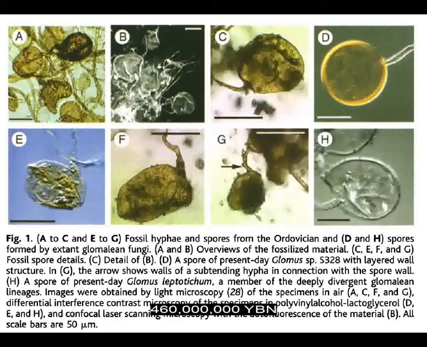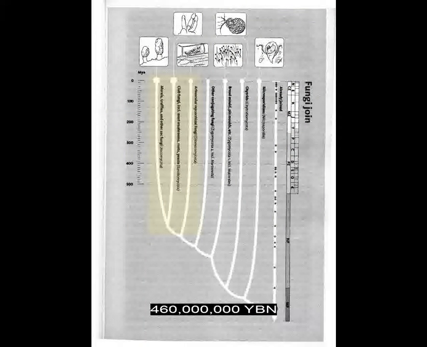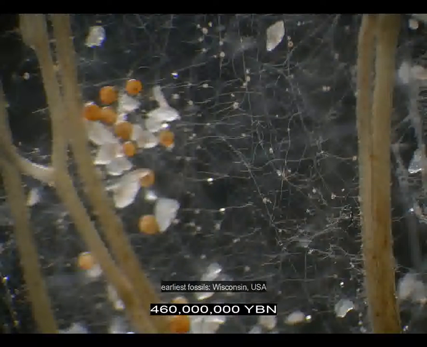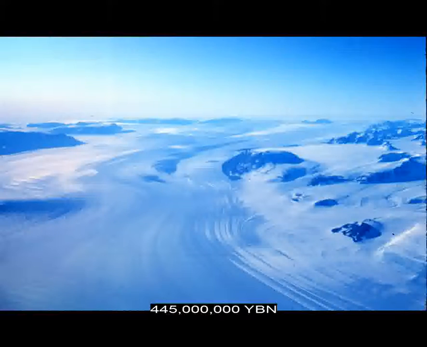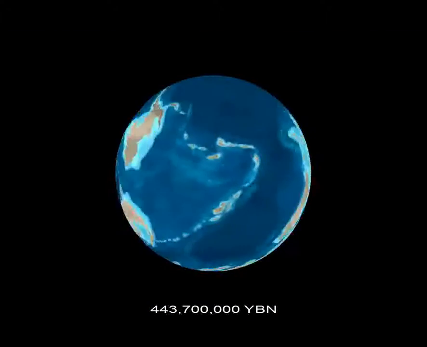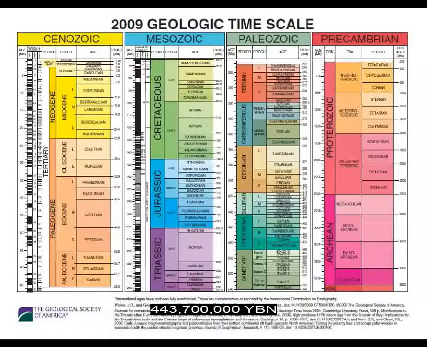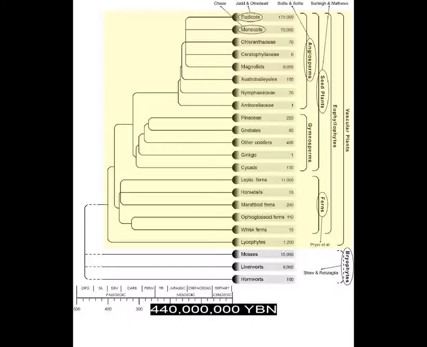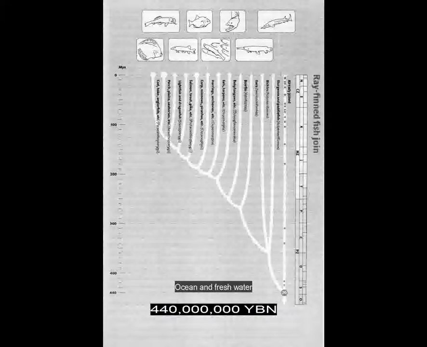Earliest fungi on land, ancestor of all terrestrial fungi. Fungi glomeromycota, arbuscular mycorrhizal fungi. Mass extinction caused by Ice Age. End of the Ordovician and start of the Silurian period. Vascular plants evolve, tracheophyta. Jawed fishes, bony fishes evolve, ray-finned fishes.